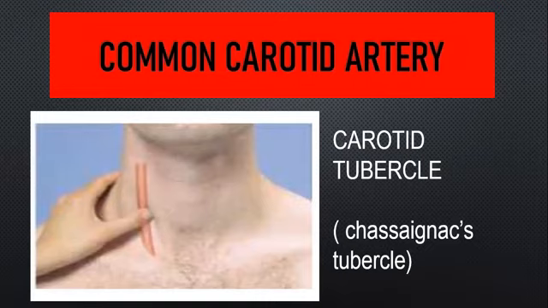So how are you going to palpate the pulse? Medially and posteriorly with the thumb. If you take this picture, he is pressing medially and posteriorly. So 4 centimeter above the sternoclavicular joint, you will be able to appreciate the carotid pulse. So actually you are palpating your carotid tubercle.